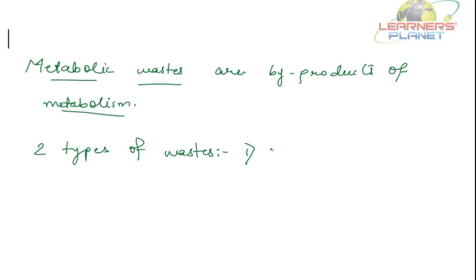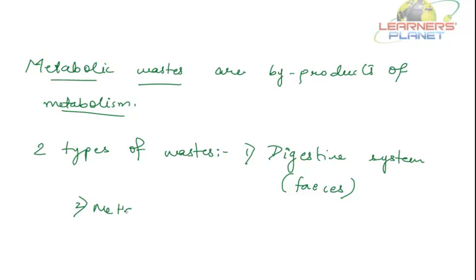One is the wastes from the digestive system, that is feces, and the other is wastes from the metabolic activities, that means sweat and urine.